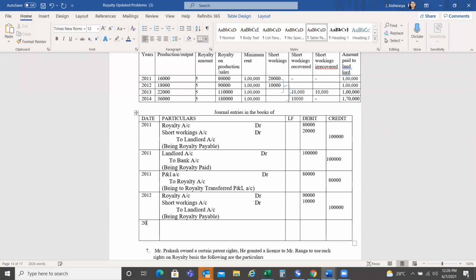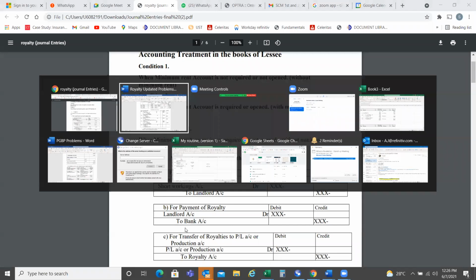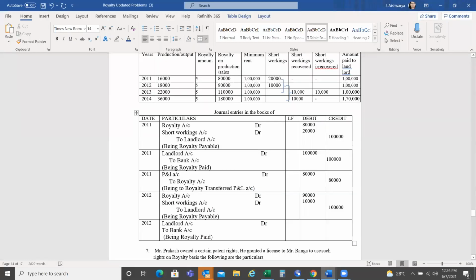Then next, what is the next entry? Landlord account, payment entry, right? So what is the entry that I have to take? Landlord account debit to bank account. So that is what we have to write. Look into it: for the landlord payment entry, landlord account debit to bank account. So the bank account is a giver, right?